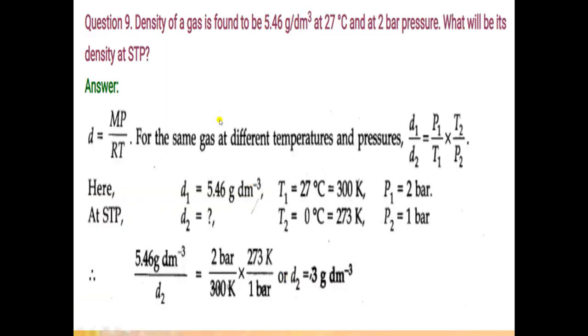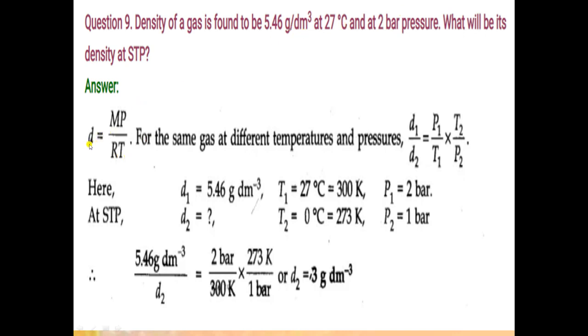Question number 9. Density of a gas is found to be 5.46 gram per decimeter cube at 27 degrees Celsius and at 2 bar pressure. What will be its density at standard temperature pressure? So you should know at standard temperature pressure, temperature is 0 degrees Celsius and pressure is 1 bar. It is fixed. Okay. So here formula of density is equal to molecular mass into pressure divided by gas constant into temperature. So at the given conditions, we will find out value of density.